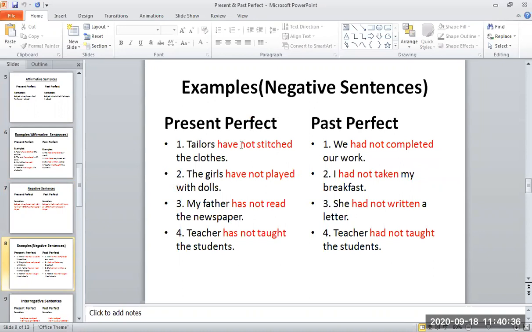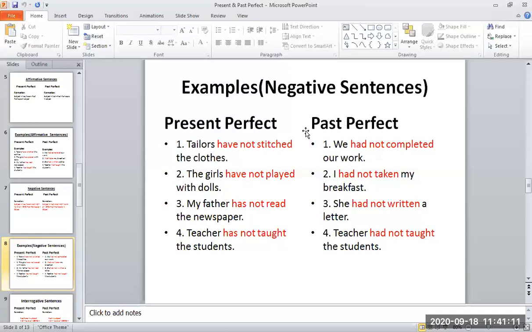Okay, look at it. Sentences are the same. I have just added not in between the helping verb and the main verb, right? This is the helping verb and this is the third form of the verb, have and stitched. I have added not in between these two. Okay? Now it is a negative sentence. Have not played, has not read. The sentence is almost the same. I have just added not in between the helping verb and the third form of the verb or past participle. Then has not taught.